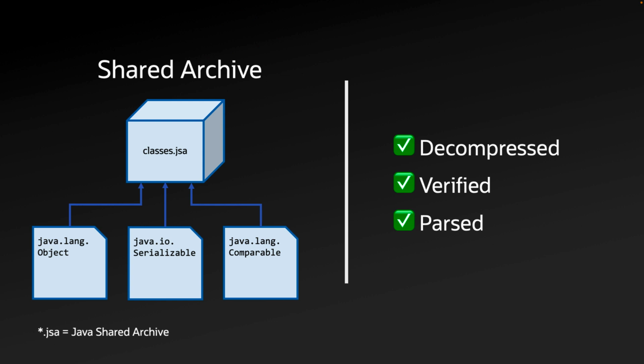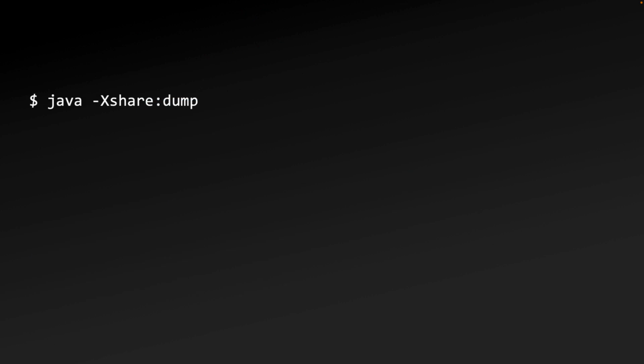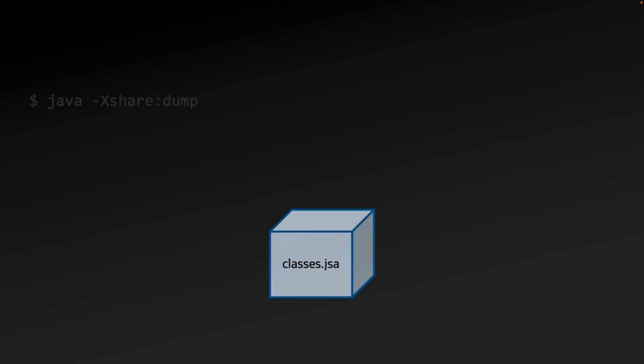Only Windows uses it by default, as these archives are platform specific and can only be generated by having the JVM perform a training run, which happened during the installation process on Windows machines. Though if you're on JDK 11 or earlier, and not on Windows, you can create a CDS archive of the core JDK classes by simply running java -Xshare:dump. I'll cover what's happening here in more depth in the next section, as well as why it's only relevant to JDK 11 or earlier.